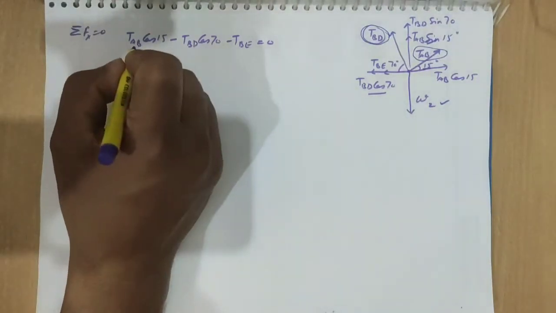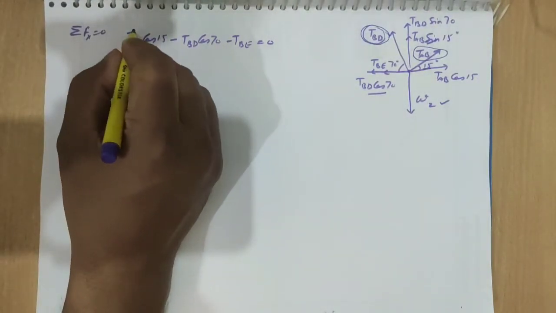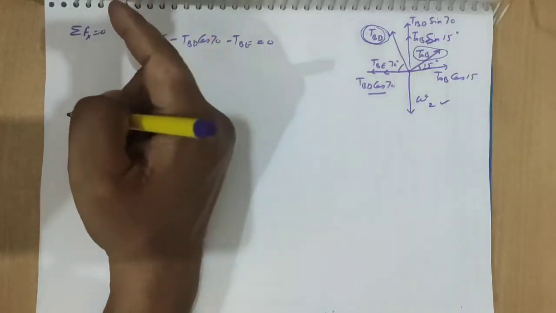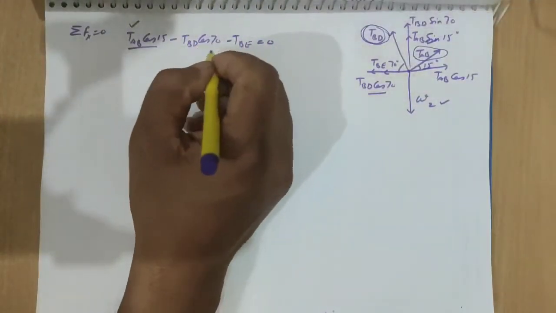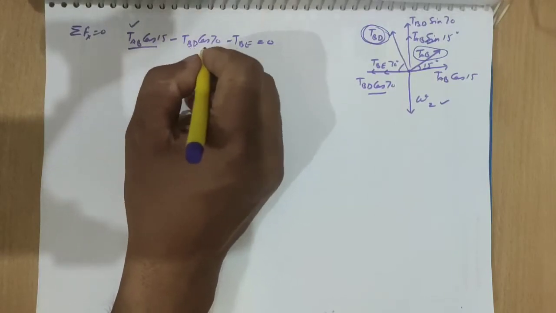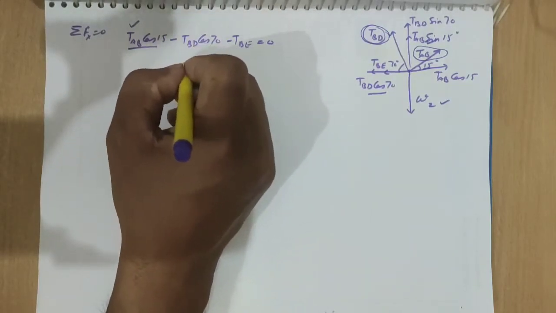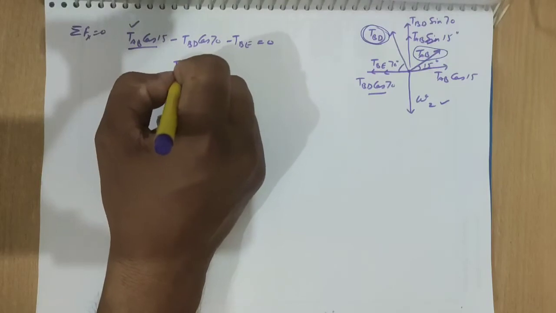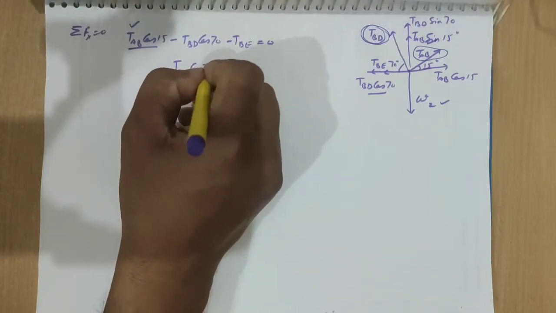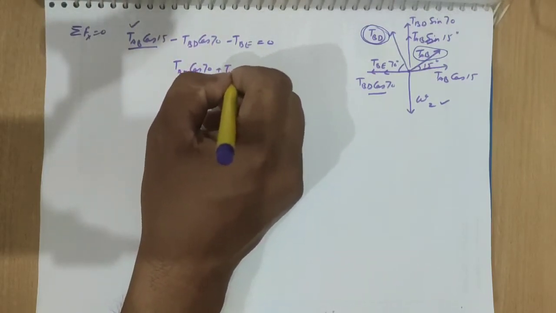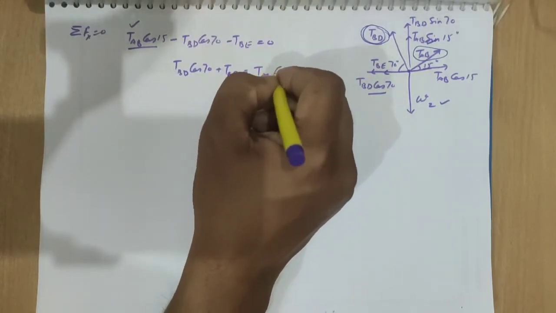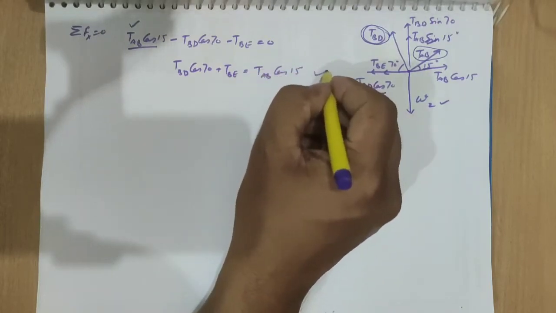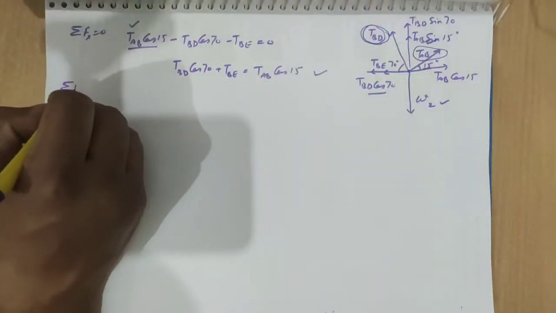See, TAB cos 15 we know because TAB we calculated here. So we will get the equation in the form of this: TBD cos 70 plus TBE equal to TAB cos 15. So summation of vertical forces is equal to 0.